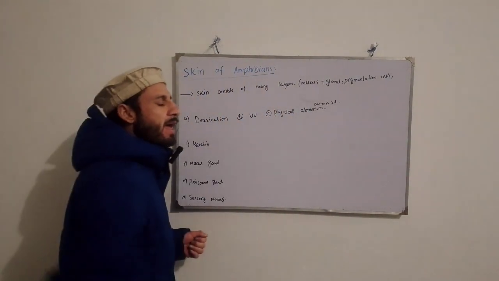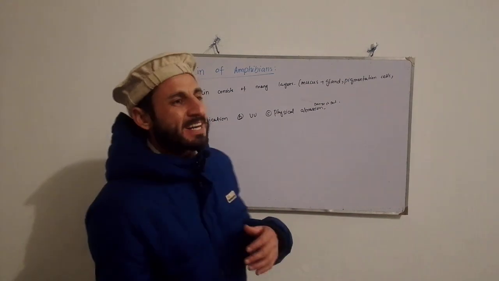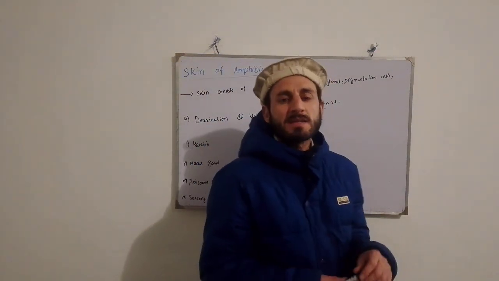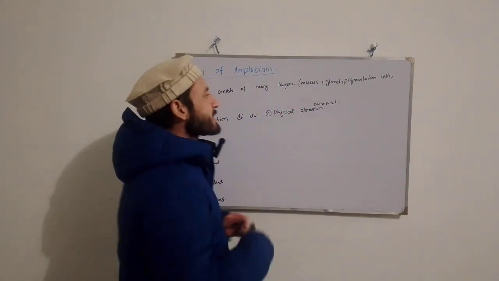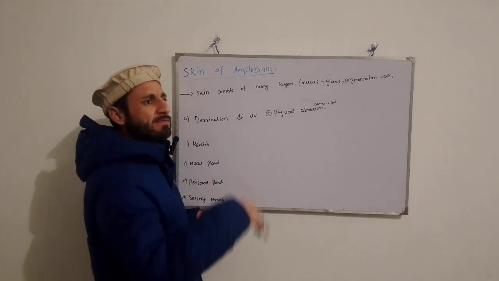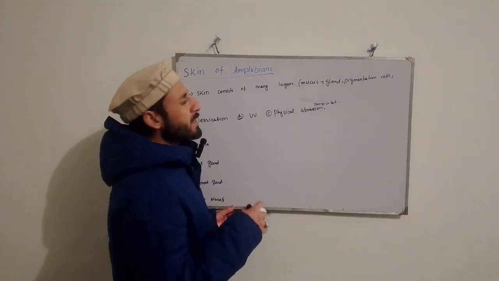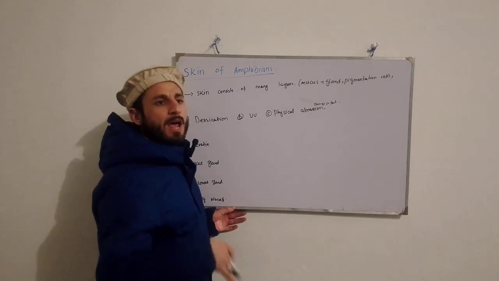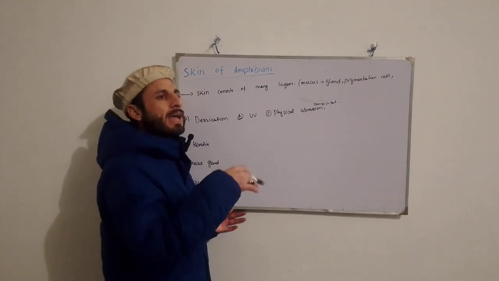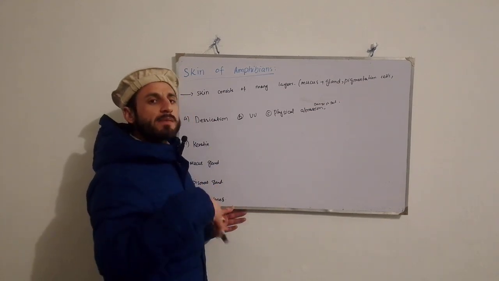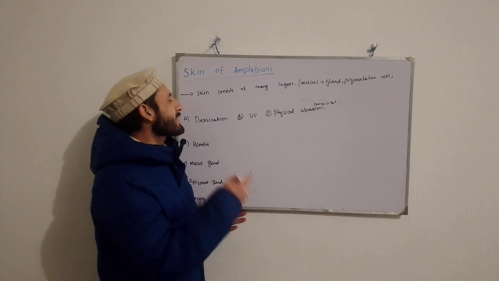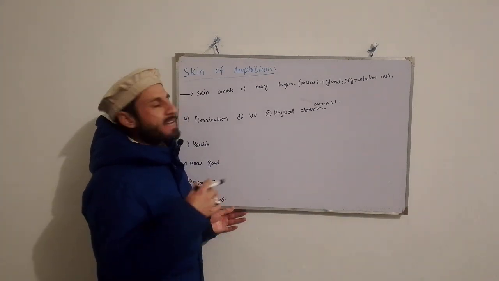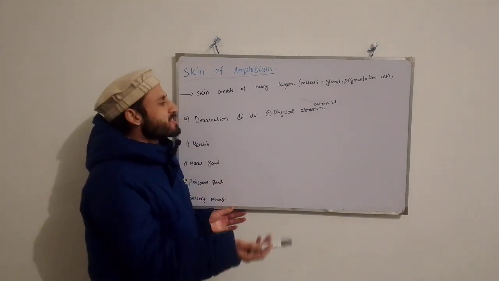The first difficulty was desiccation, because all aquatic organisms live within water. All the fishes had an aquatic habitat. So when they move outside the water, they face the difficulty of desiccation, right?